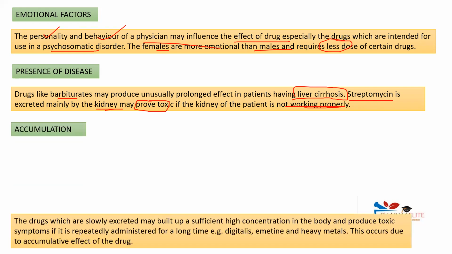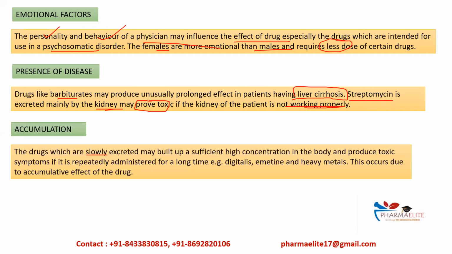The next one is accumulation. The drugs which are slowly excreted may build up sufficiently high concentration in the body and produce the toxic symptoms if they are repeatedly administered for a longer period of time. If a drug is slowly excreted, its rate of elimination is very slow, that time it will accumulate inside the body, and hence the toxicity will occur. Examples of these drugs are digitalis, emetine, then heavy metals. This occurs due to the accumulative effect of the drug.